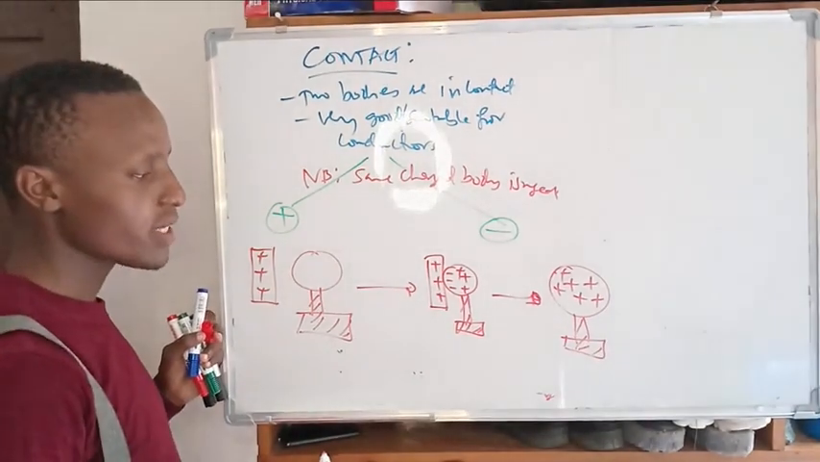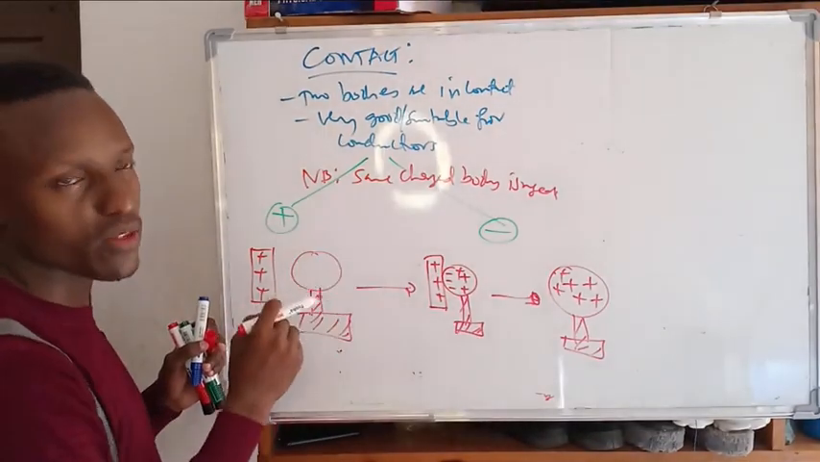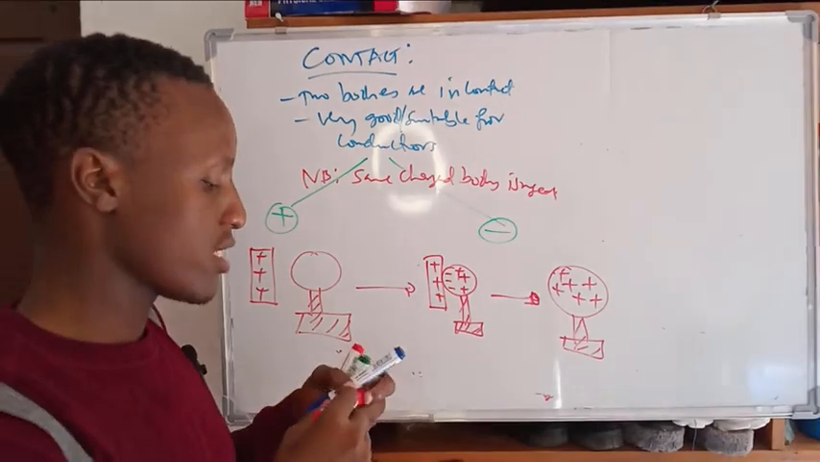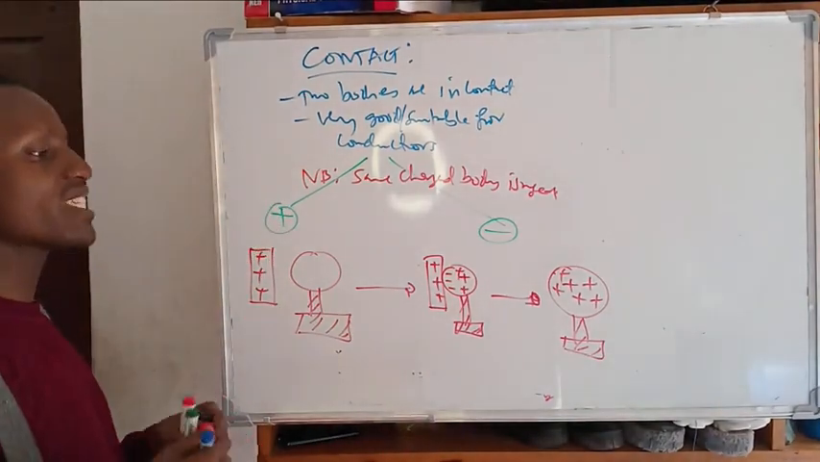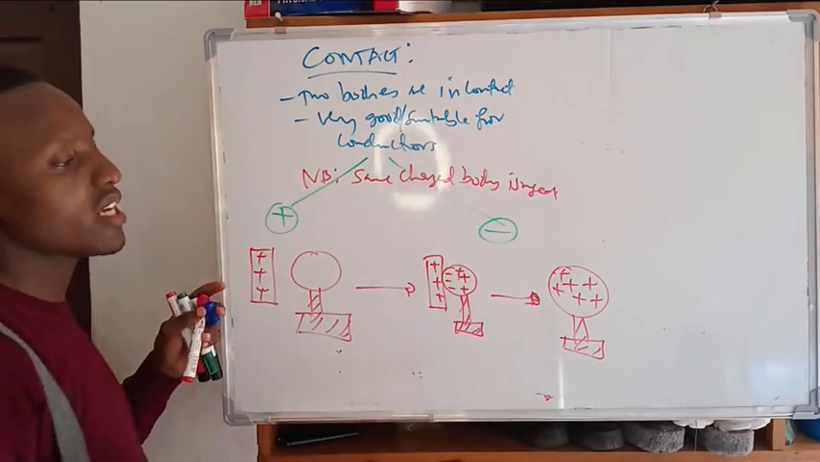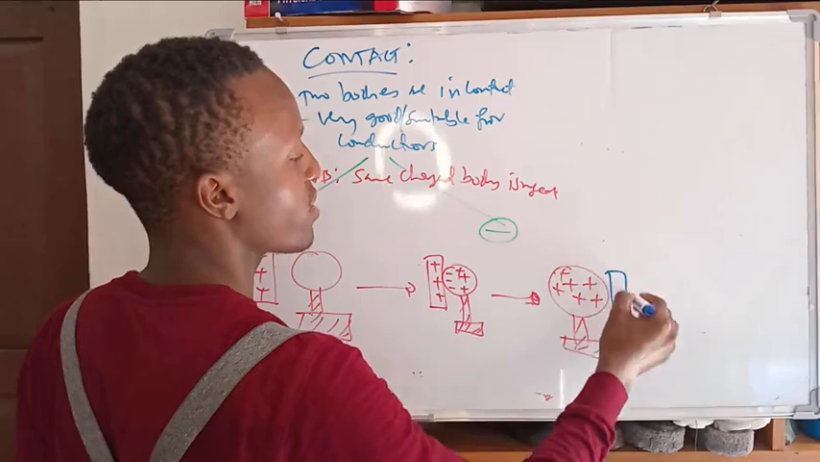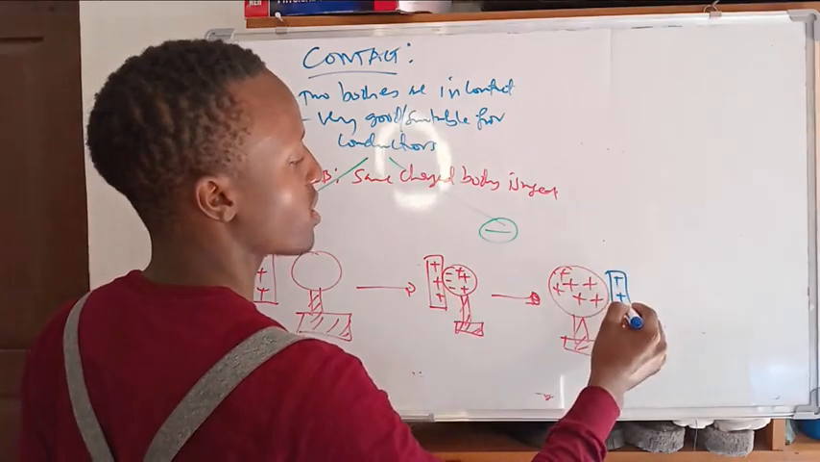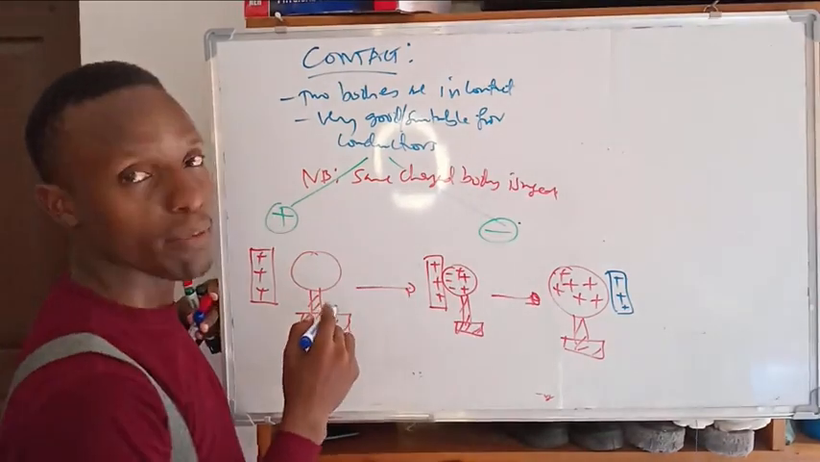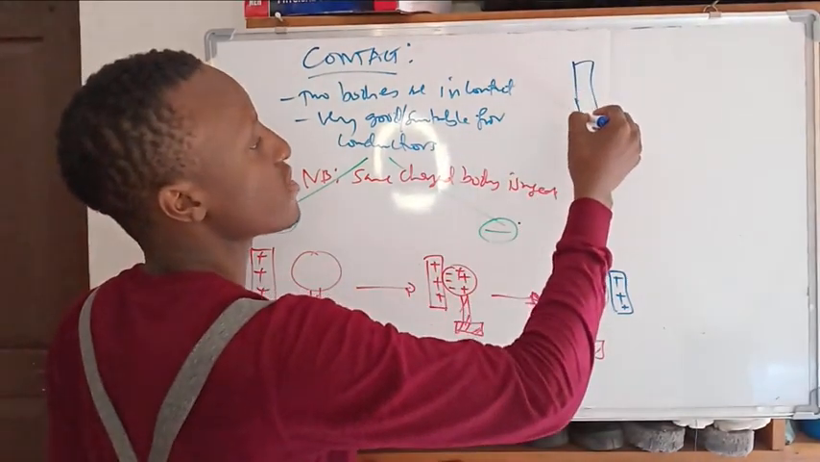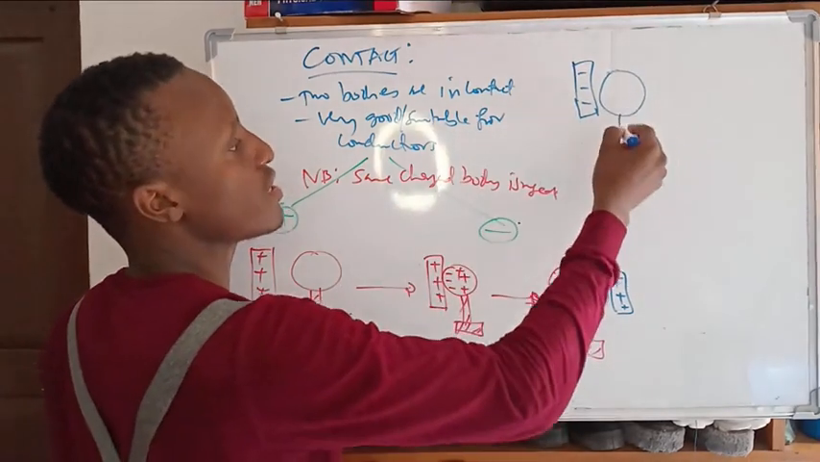Don't hold it directly, because the electrons will be transferred. This is my contact method, and conductors are suitable in this case. If I want to charge it negative, I just use the negative charge. For example, this one is positive as it was. Charging negatively, you just use the negative to charge the neutral one.